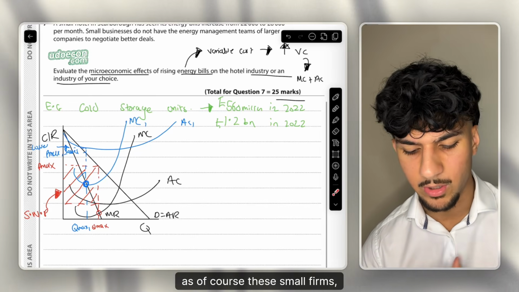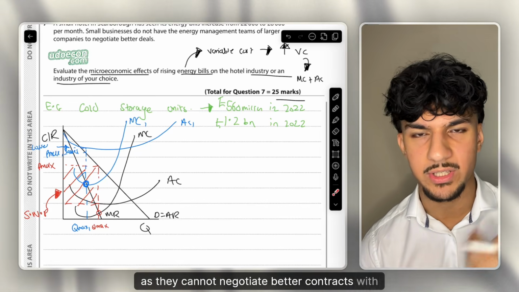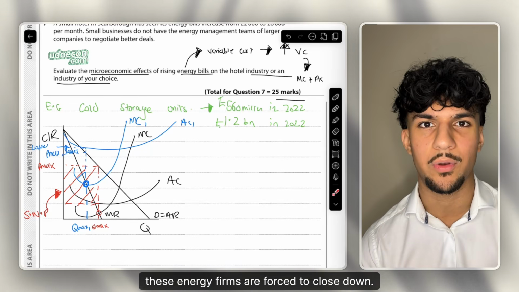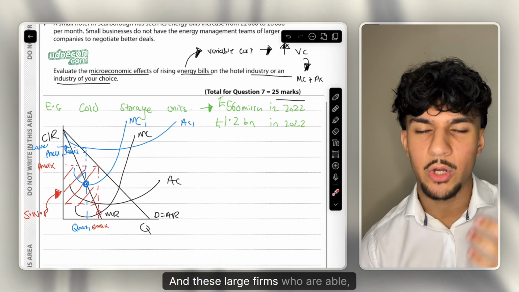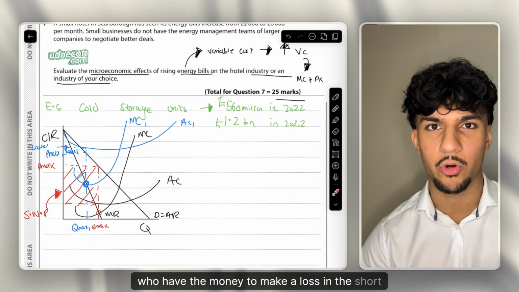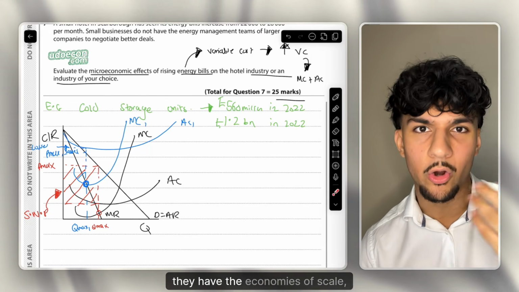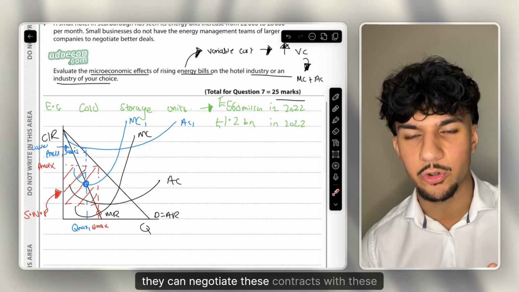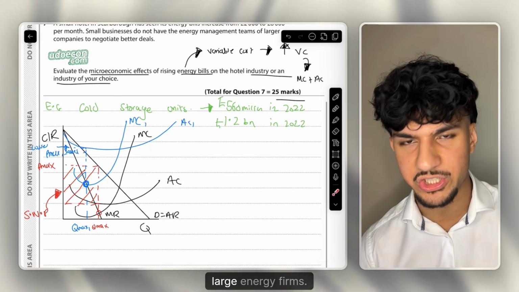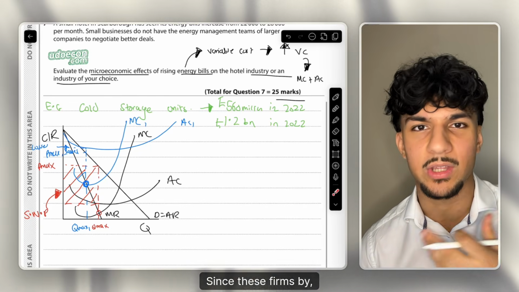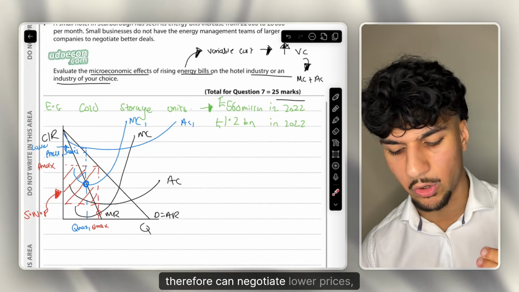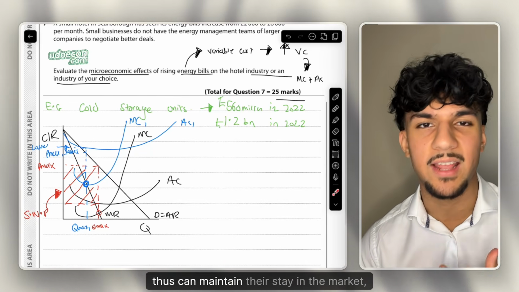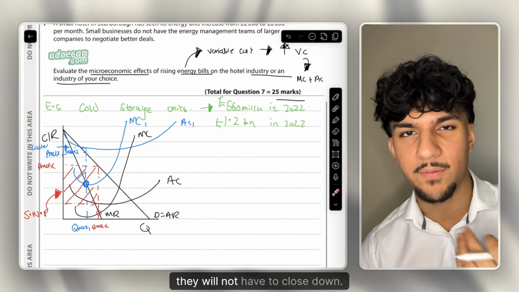Of course, these small firms, as they cannot negotiate better contracts with these energy firms, are forced to close down. Therefore, of course, that reduces the competition in the market, and these large firms who have the money to make a loss in the short run can also negotiate. They have the economies of scale. They can negotiate these contracts with these large energy firms, since if you think about purchasing economies of scale, they bulk buy lots of energy, therefore can negotiate lower prices, thus can maintain their stay in the market. They will not have to close down.